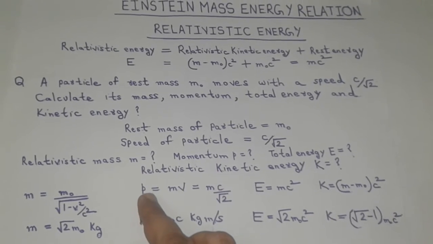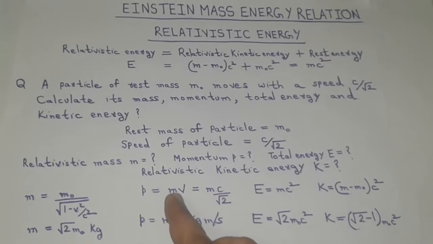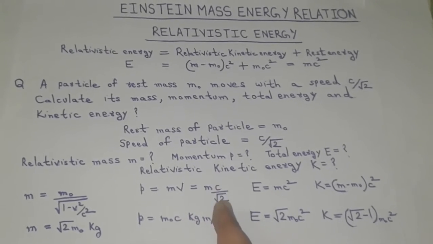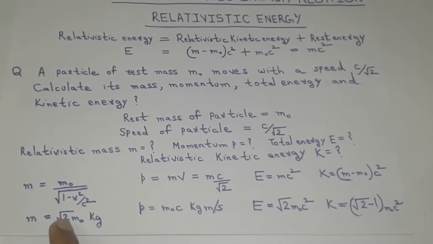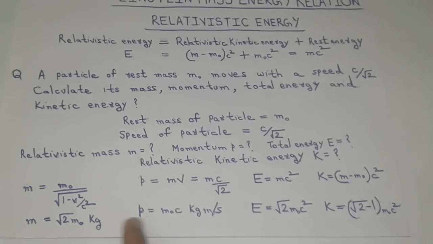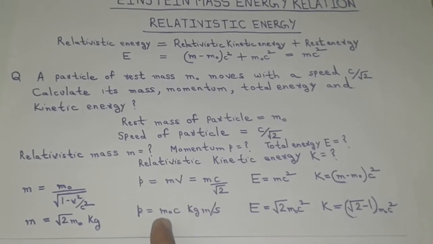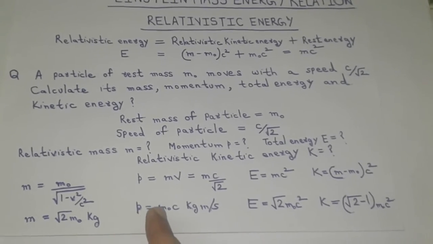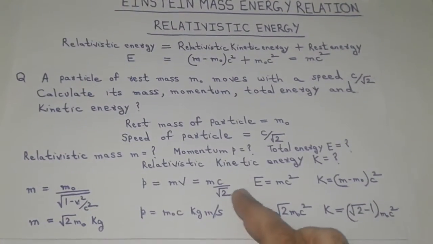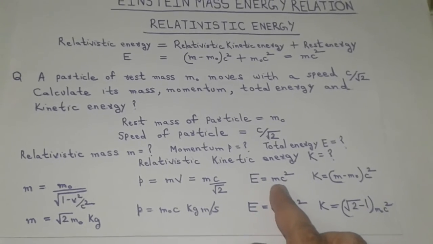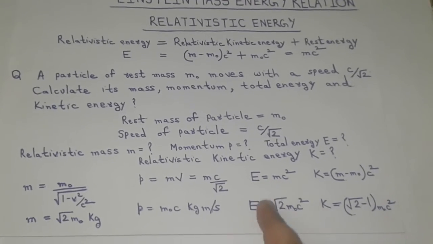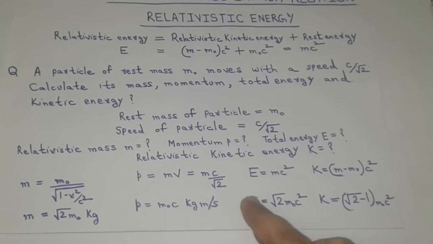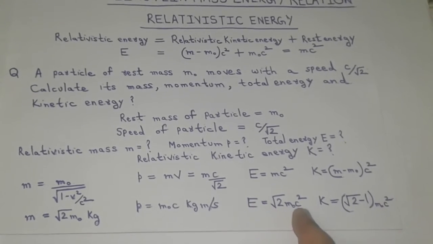So the relativistic momentum, which is the product of relativistic mass into velocity, becomes m into c by root 2. We have just calculated m is root 2 m naught. So substituting, we get m naught c kilogram meter per second as the relativistic momentum. Total energy E is relativistic mass into c square. So we have calculated relativistic mass as root 2 m naught. So E becomes root 2 m naught c square.